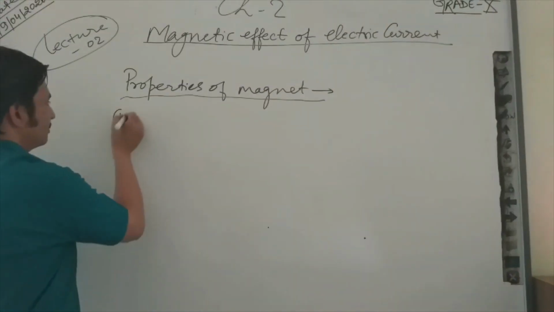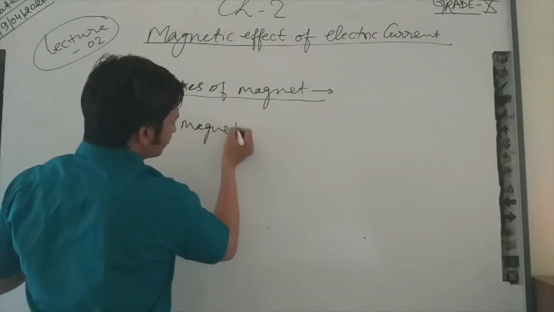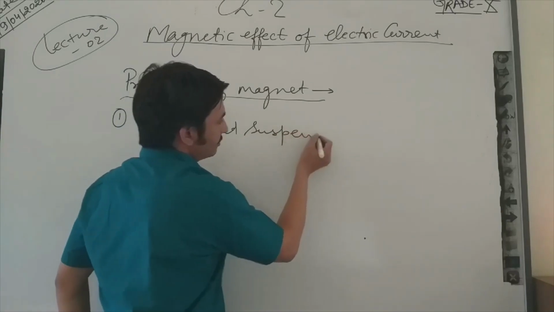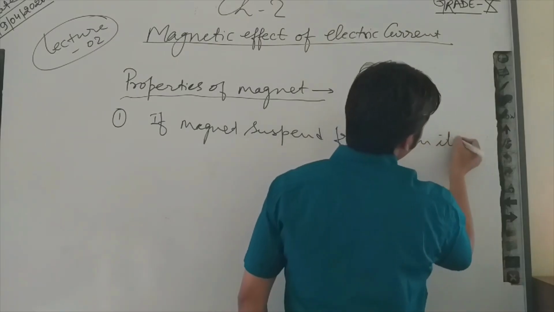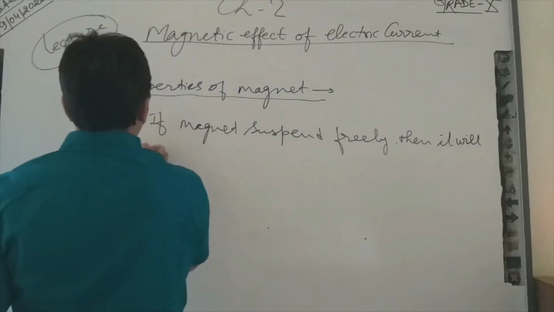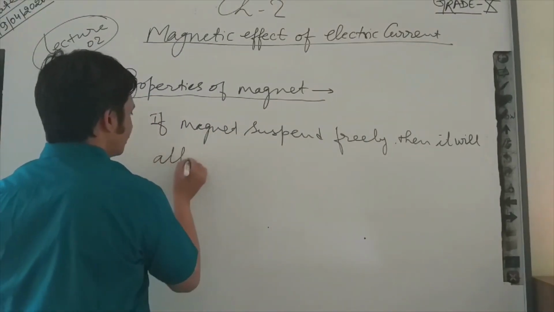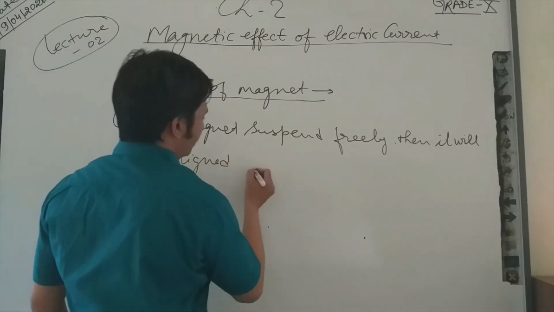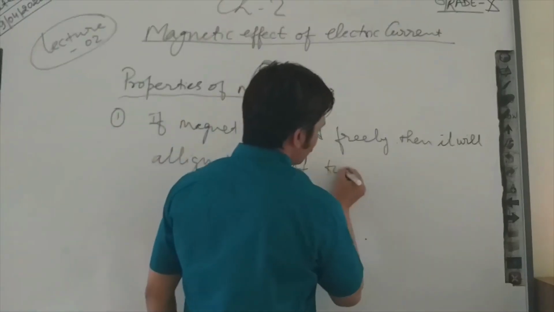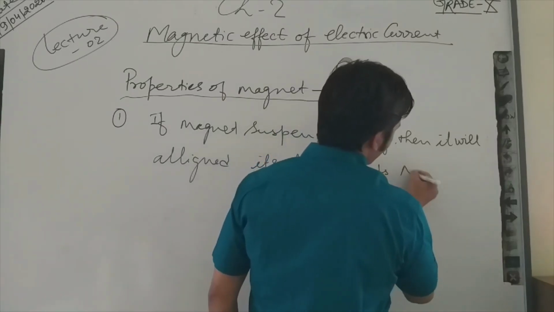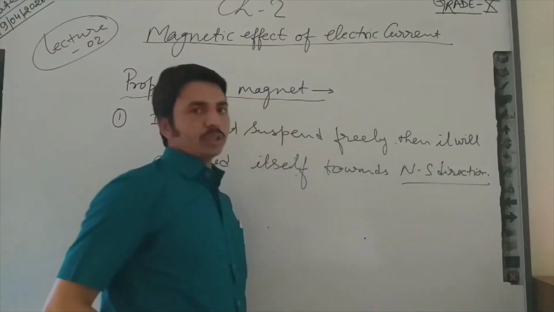So the first point is that if a magnet is suspended freely, then it will align itself towards the north and south direction. Okay, what are these north and south directions?